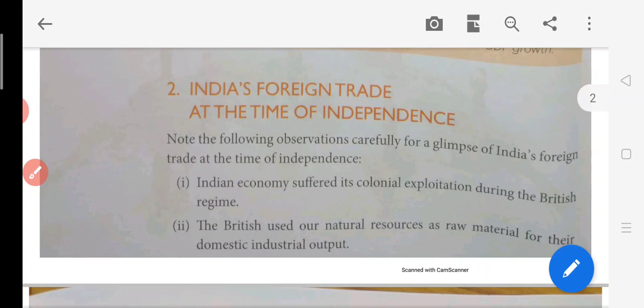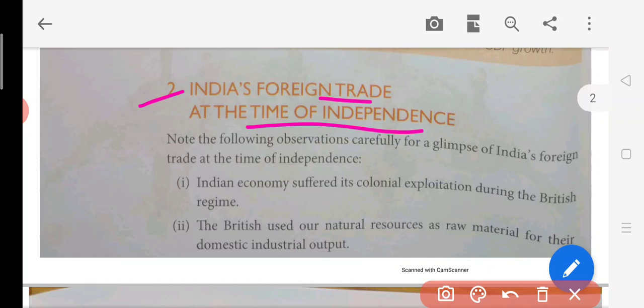Now, the second point is India's foreign trade at the time of independence. So what was the condition of India's foreign trade at the time of independence? What was India doing? The Indian economy suffered colonial exploitation by the British. We know very well that when India was under the control of the British, they were controlling and making policies for India. So they were exploiting India. All the foreign trade was directed and governed by the British government only. So at the time of independence, we were being exploited by the Britishers.